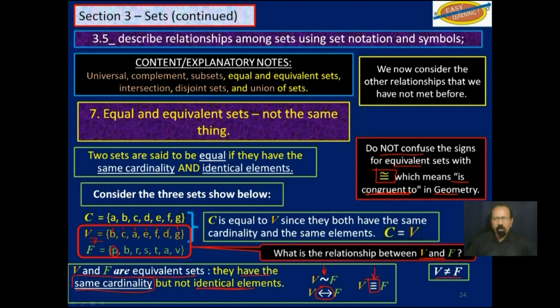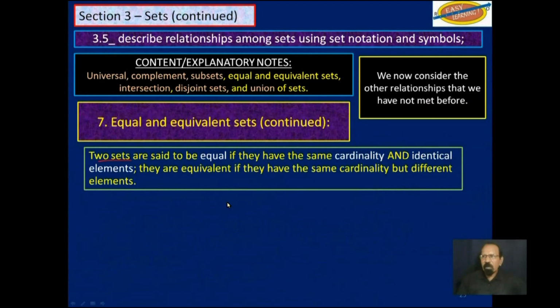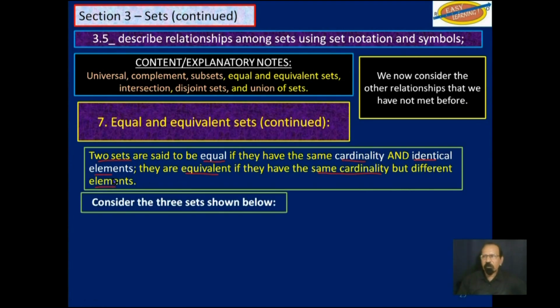So I'm just warning you here that this sign means congruent. And we have 3 different signs here for equivalent. Two sets are said to be equal if they have the same cardinality and identical elements. They are equivalent if they have the same cardinality but different elements.